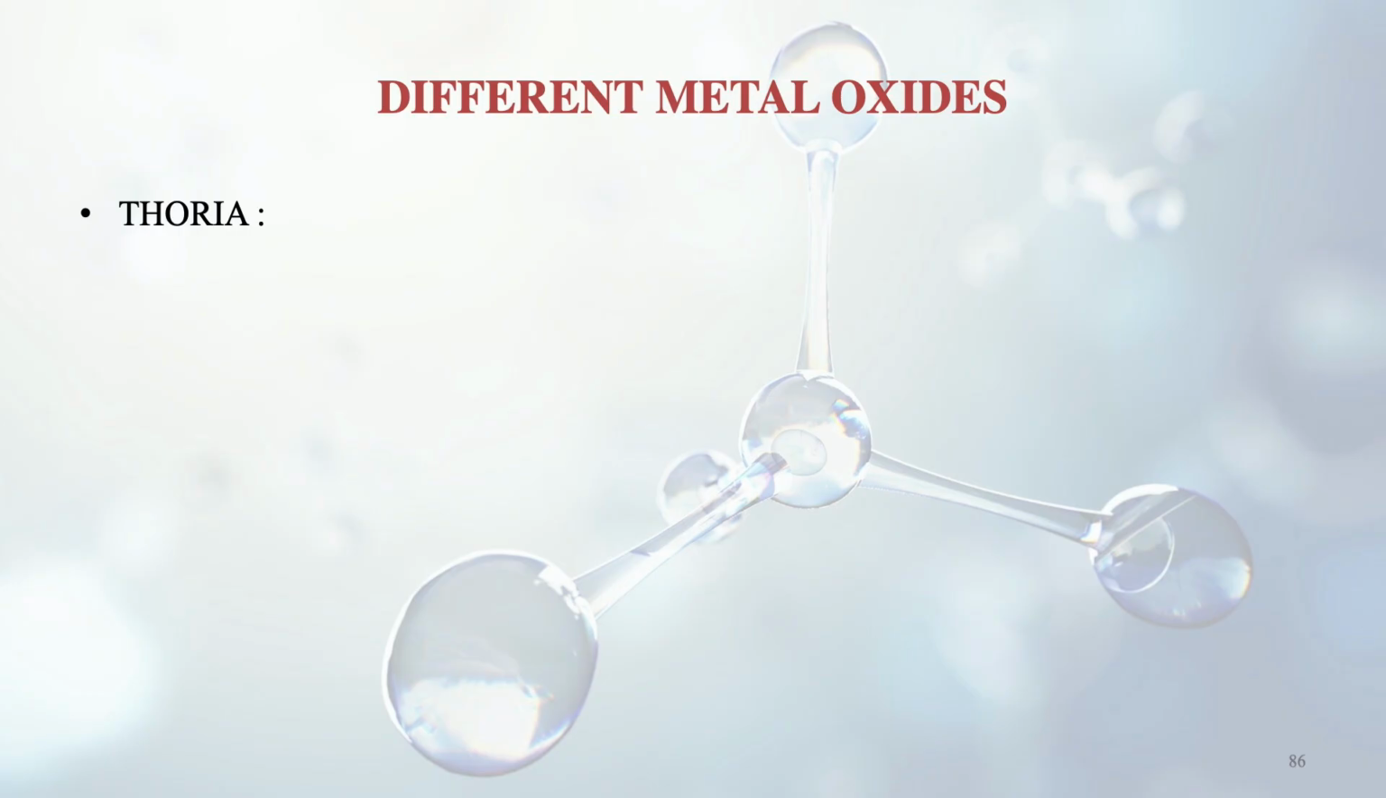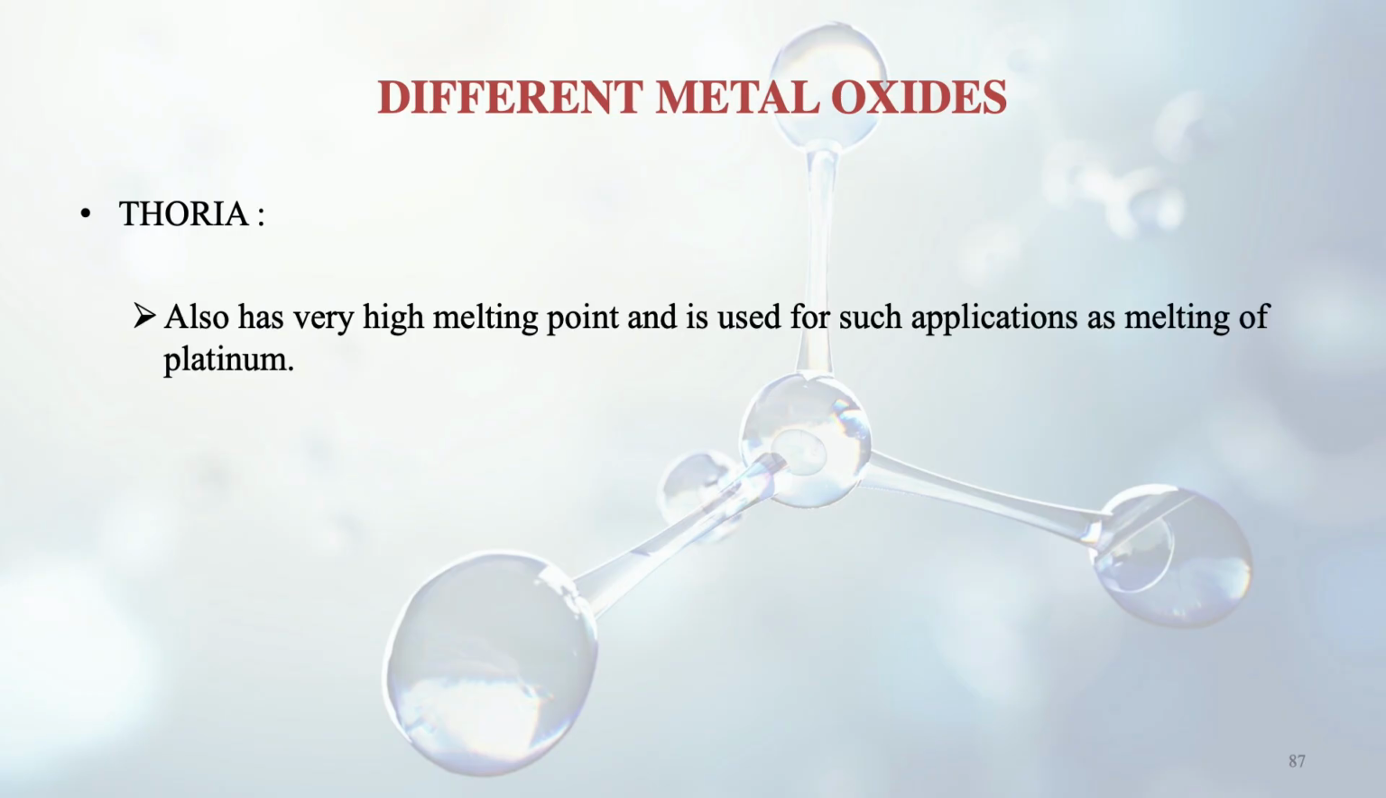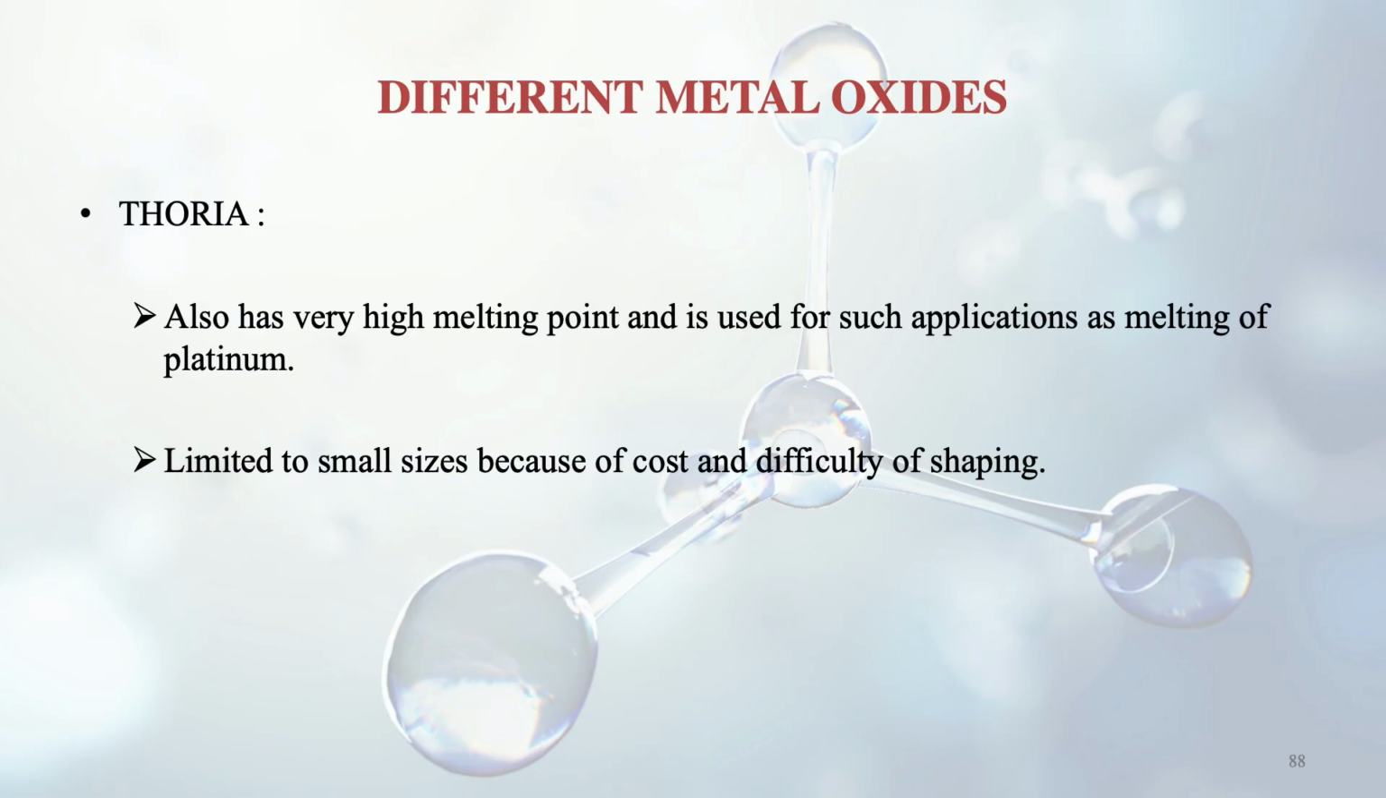Further on, there is one more, that is thoria, which is thorium based. This one also has a very high melting point, and its application is in the melting of platinum. It is used for that purpose. But the drawback is that it is limited to small sizes because of high cost, and also because of the difficulty of shaping. So shaping thoria is difficult.